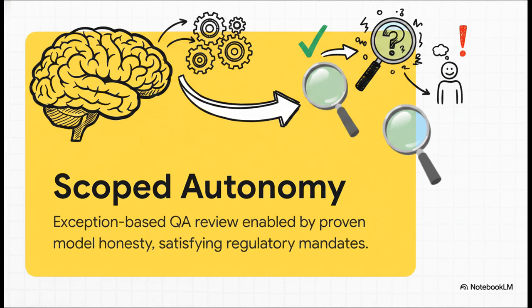Because the model now reliably surfaces its own errors, it provides the exact functional evidence you need to transition away from exhaustive, 100% manual human oversight. You can move to highly efficient, exception-based, scoped autonomy. The AI runs the routine tasks autonomously and automatically escalates only the edge cases where it flags internal uncertainty. This fully satisfies regulatory mandates for appropriate human oversight while entirely removing the operational bottleneck.